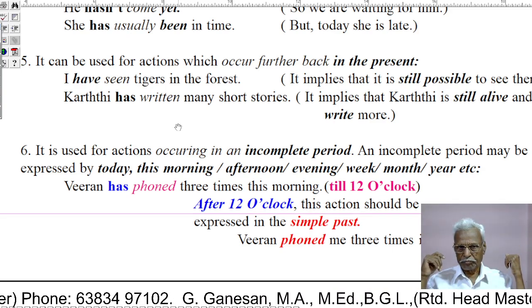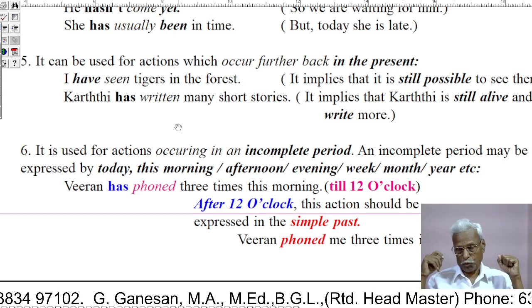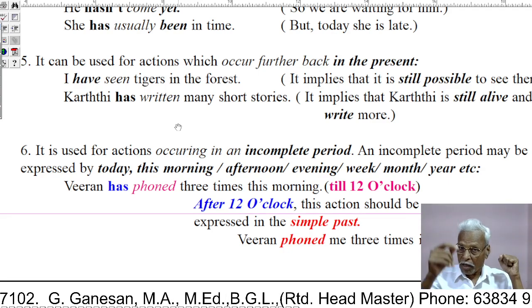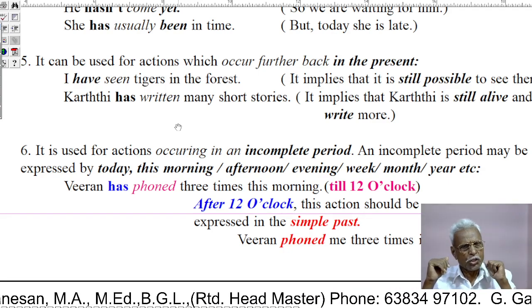Then Karthik has written many short stories. What does it mean?